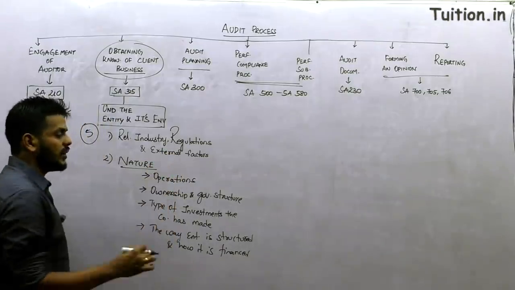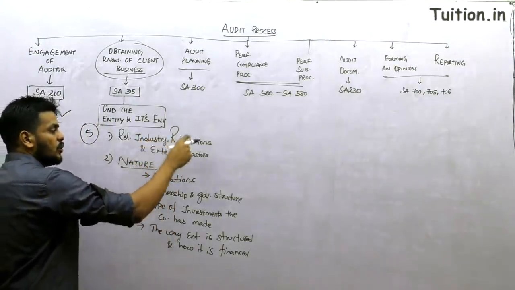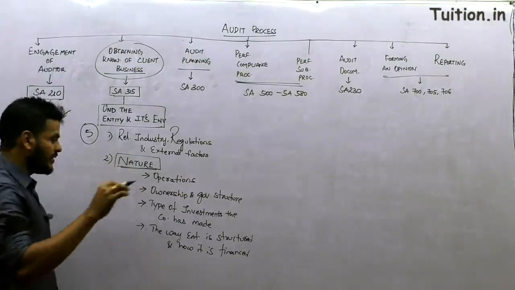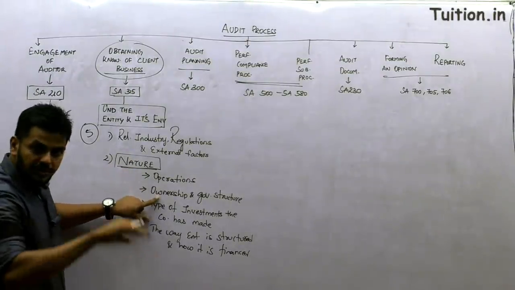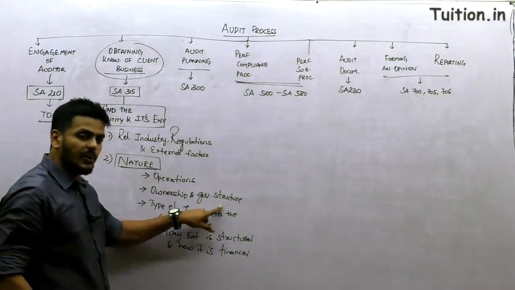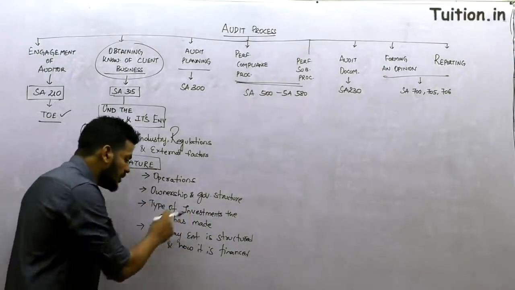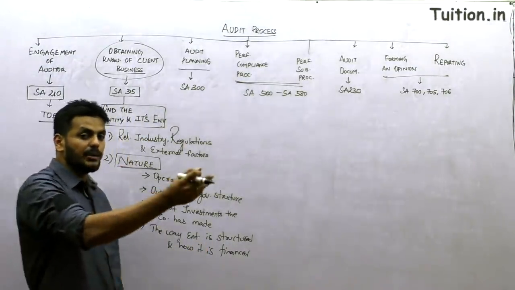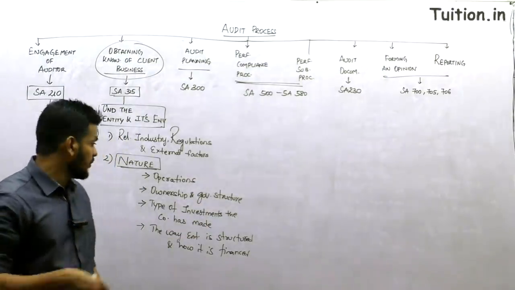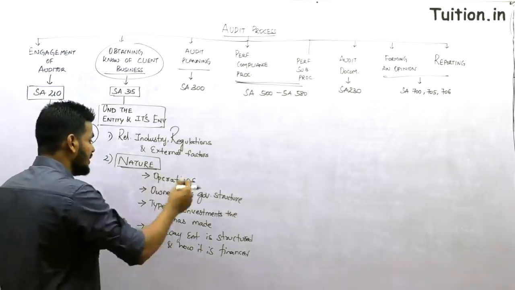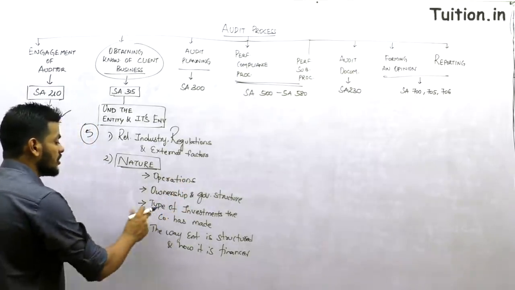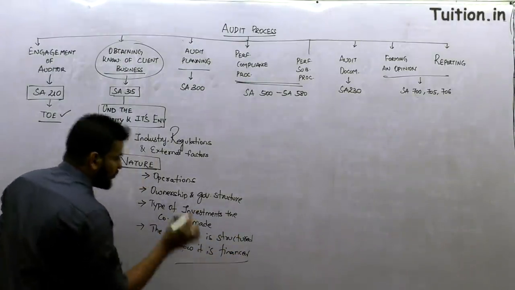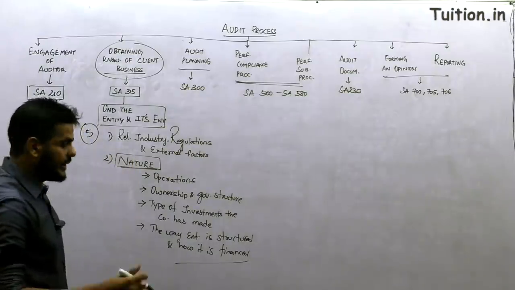So what are the first 2 points that you're trying to understand about your client? Point number 1, the industry that they belong to, the regulations and external factors. Then understand what kind of an entity your client is, what their nature is, what work they do, what their ownership pattern is, who is owning how much stake, what their governance structure is, who is there where, and the type of investments that they have made. If they have made an investment in another company in which they hold more than 51% of the stake, that becomes their subsidiary, right? So you need to see all these points: operations, ownership and governance structure, type of investments the company has made, and the way the entity is structured and how it is financed. If you understand, you get a preliminary idea about what these are.